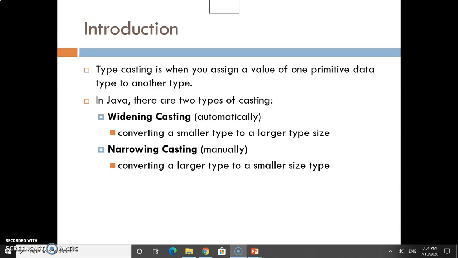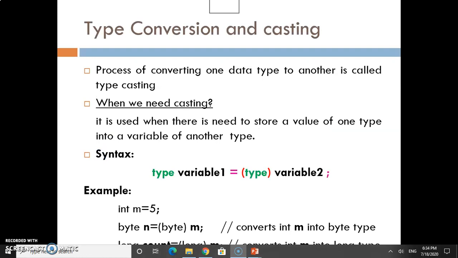How is it done automatically? Because we are converting a smaller data type into a larger data type. And narrowing casting we have to do manually or explicitly, because we are converting a larger data type into a smaller data type. Now, type conversion and casting is used when there is a need to store a value of one type into another type, whenever there is a requirement to convert one data type into another.